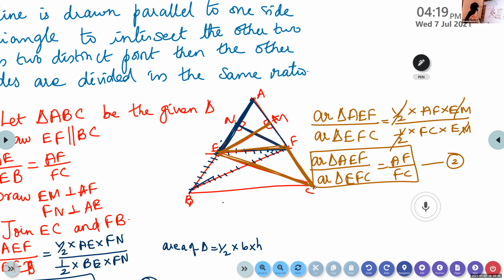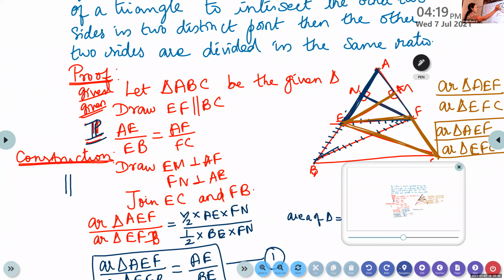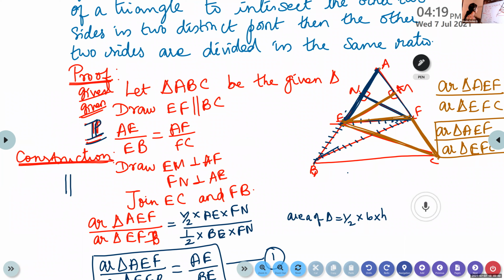Now, what is our aim, children? What do you have to prove here? We want to prove AE by EB is equal to AF by FC. Now look at the equations 1 and 2. You compare the equations 1 and 2.